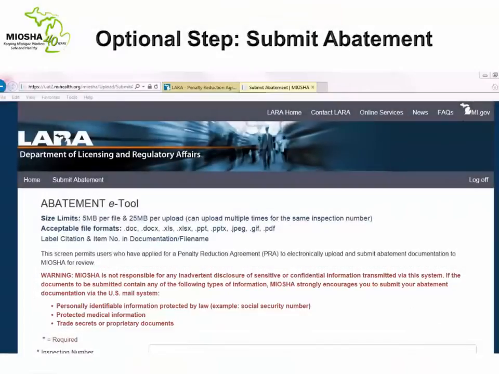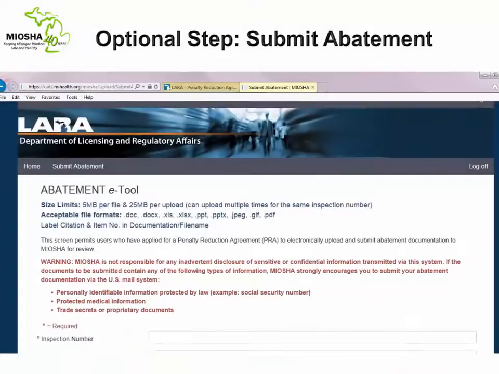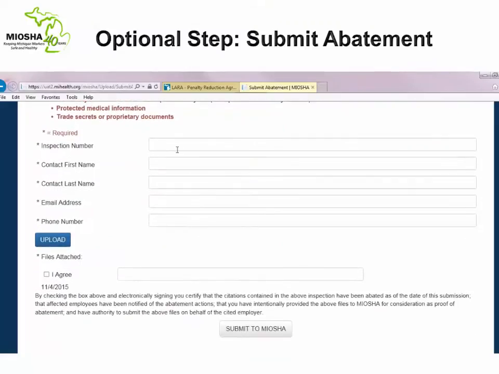To use the Abatement e-tool, type in your inspection number. Please note a PRA request must have already been submitted for that inspection in order to upload the abatement for that file. Then type your contact information. This information may be used by MIOSHA to contact you with regards to your online abatement submission.